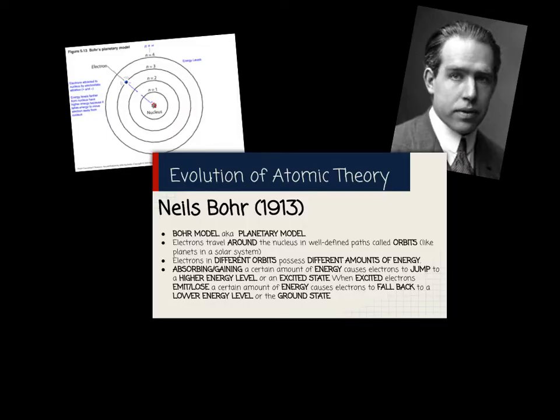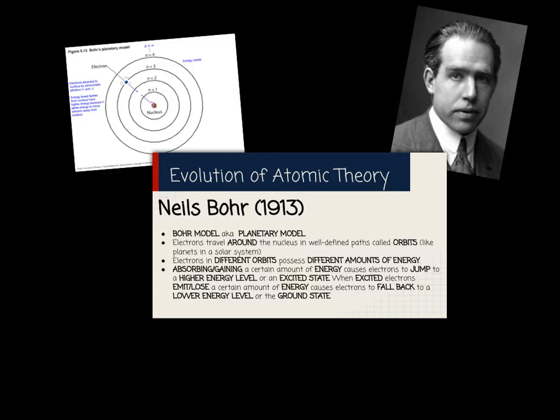The next scientist that we have to talk about is Niels Bohr. And Niels Bohr came up with the planetary model of the atom. And you'll notice that this is all happening rather quickly. Within 15, 20, 25 years, we've gone from a plum pudding model with J.J. Thomson to Ernest Rutherford, Big Ernie, talking about a hard, dense, positively charged center.